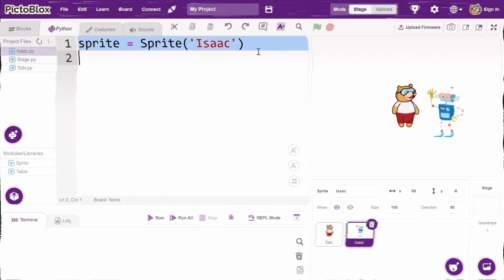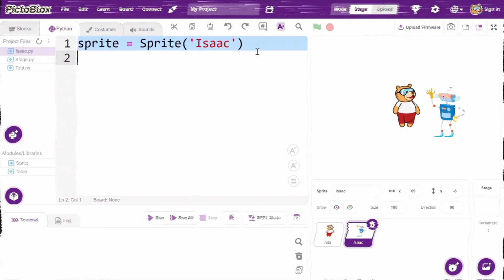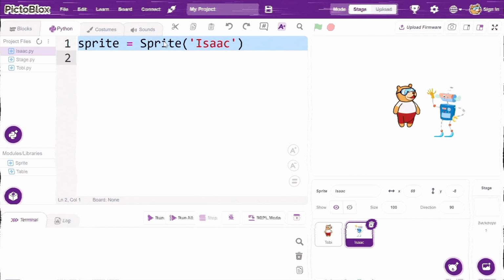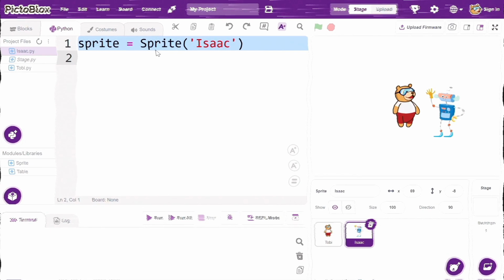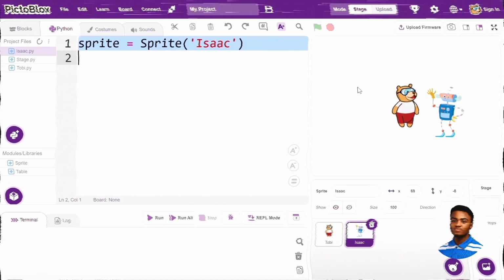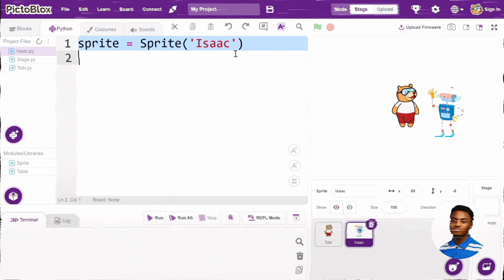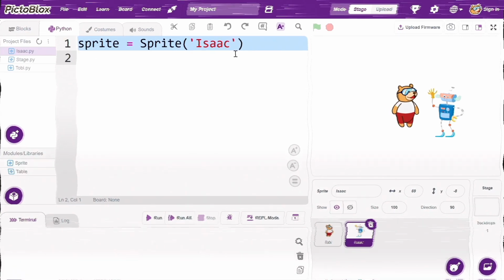Welcome back. In the last video, we explored the PictoBlox interface in depth and learned how to use different tools available to help us program. In this video, we are going to look at how we can use Python code in PictoBlox to control movement. Let's get started.